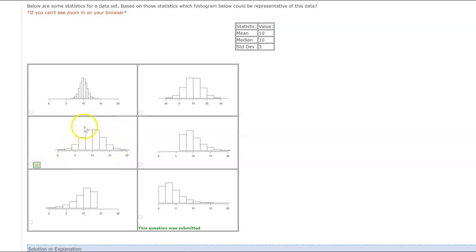This is the guy that looks more realistic. If I had to guess a standard deviation here, it looks like plus or minus 1, and here it's something larger than 3, like 10 or something like that. So this guy here is the only one that seems reasonable. I can't click on it because it's past due.